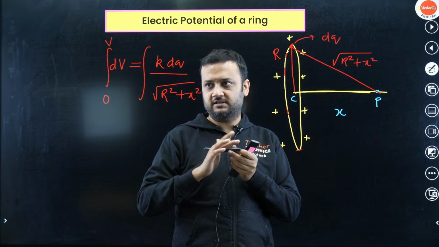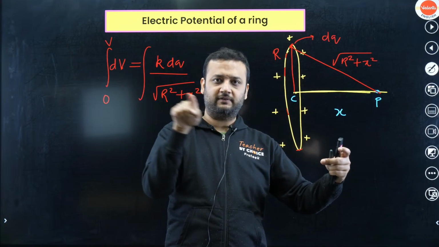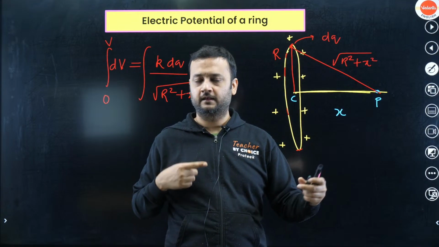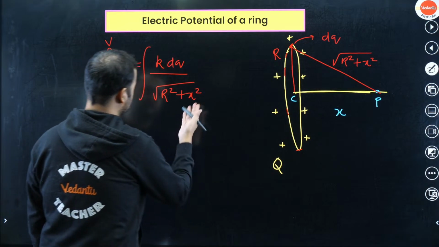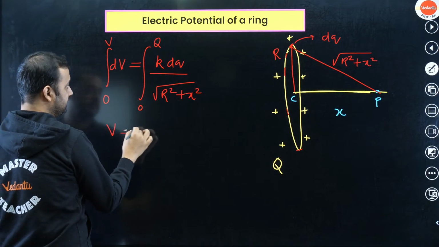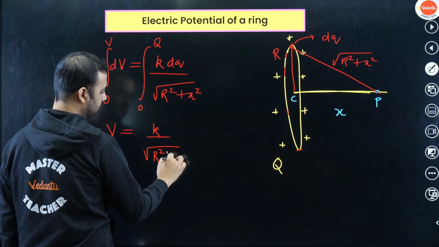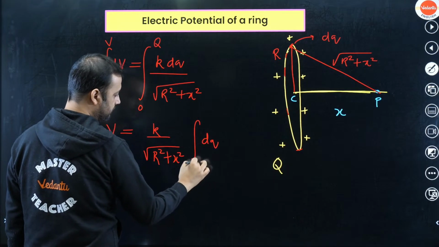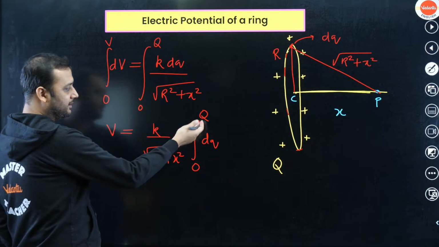If you think in 3 dimensions, this is the ring and this is the axis. So each element will have a distance of under root of r square plus x square. I hope you are understanding this. So that means this thing will come out, and this will be integrated from 0 to q. So V is equals to k upon under root of r square plus x square will come out, and this will become the integration of dq from 0 to q. Of course, you can see very easily, dq will become q after integration.